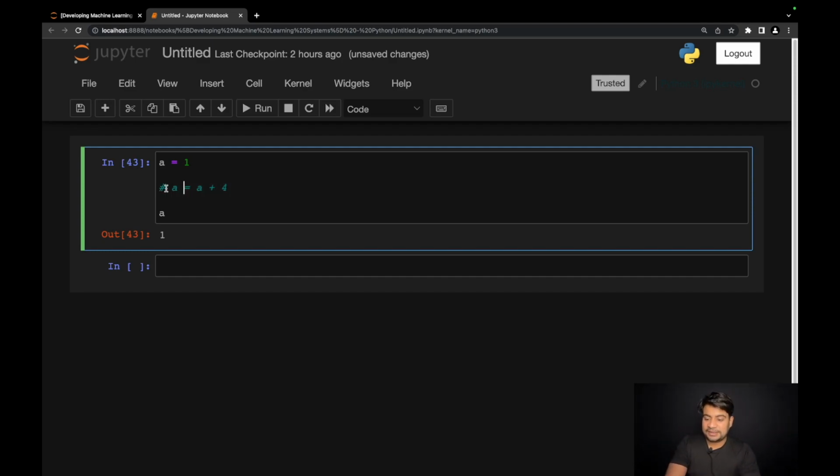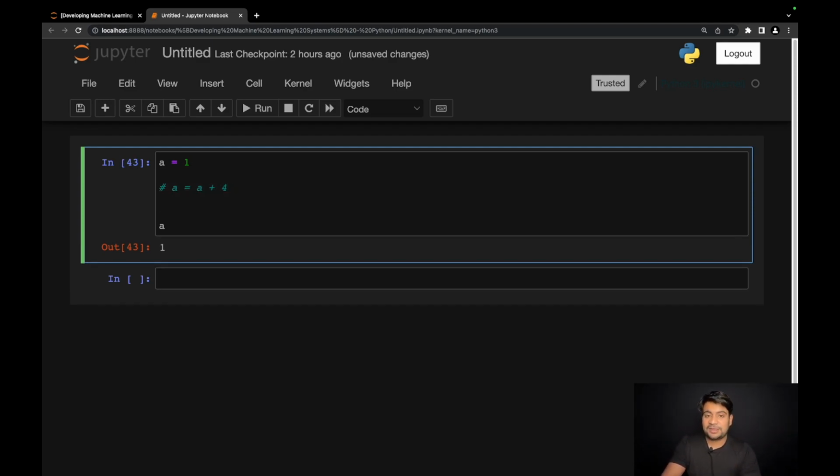I can add a hash here, so this will comment this line only. So it will not, let's say, update the next line. I have a next line where I'm again updating the value, and this time I'm subtracting 5 from it. So it will give -4. So this statement is not getting executed, but this statement is getting executed.